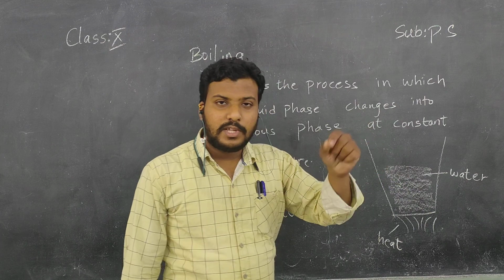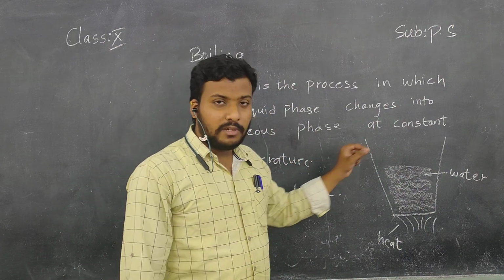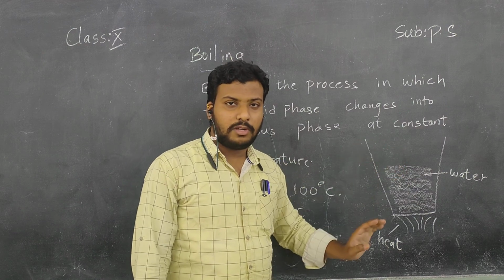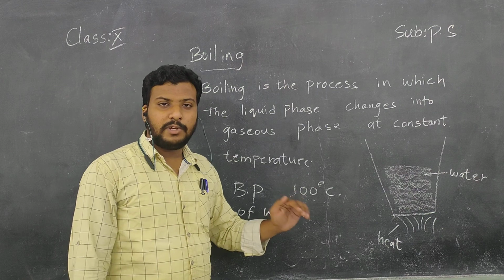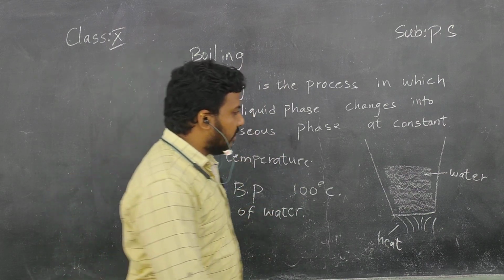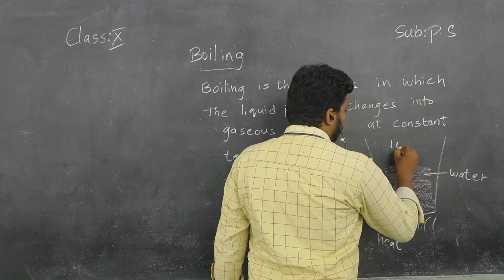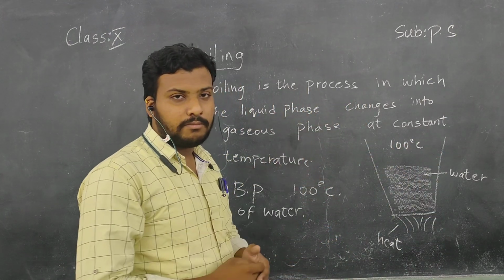So you should use that laboratory thermometer to check the temperature of the water. So children, the water temperature rises continuously up to 100 degrees Celsius. Up to 100 degrees Celsius, the water temperature rises.